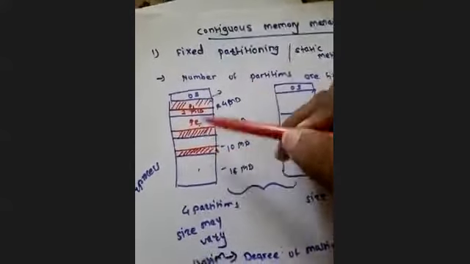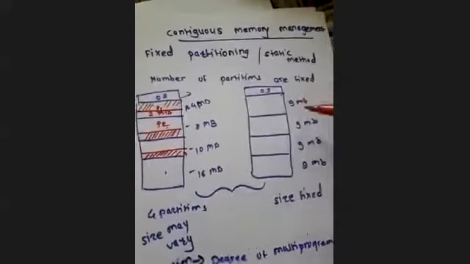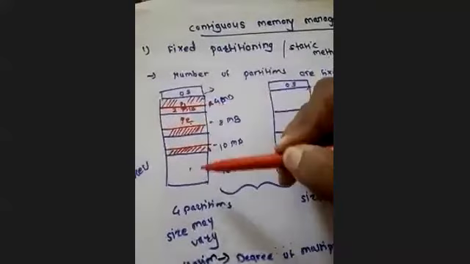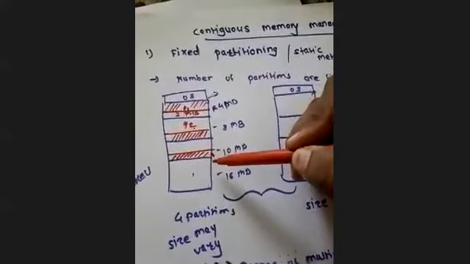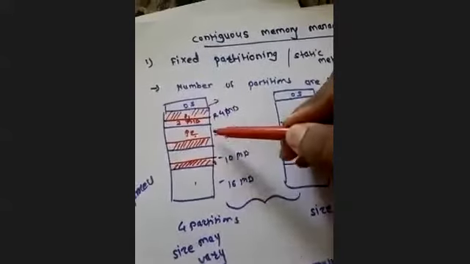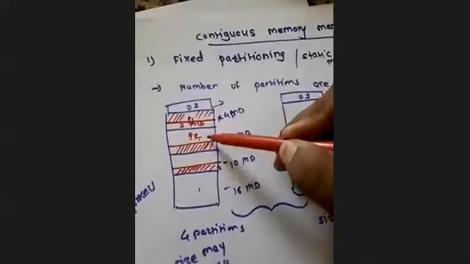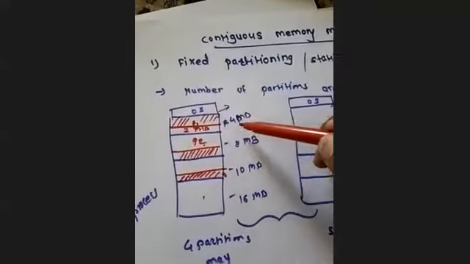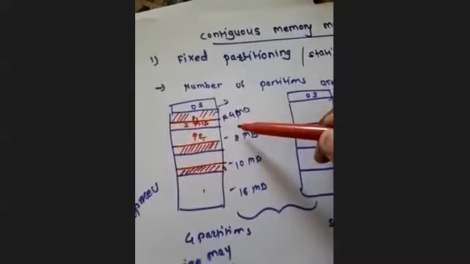The size of the partitions may vary, but the partitions will be fixed. There are only 4 partitions, so they will stay that way. So we can only proceed with a process whose size is less than or equal to the size of the partition.